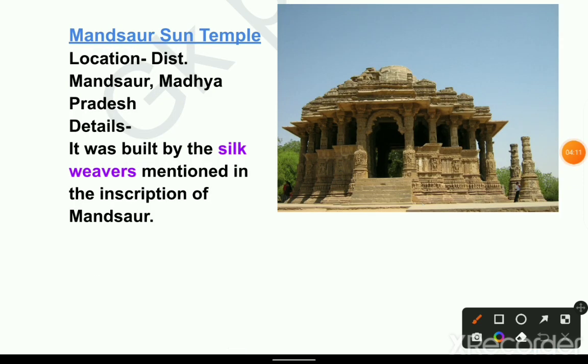Next temple is Mandasor Sun Temple. So this is the Sun Temple. Location: district Mandsaur in Madhya Pradesh. Details: it was built by the silk weavers, mentioned in the Mandasor inscription.